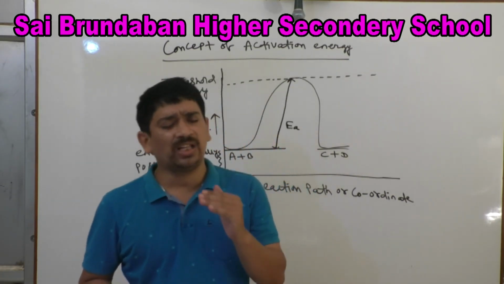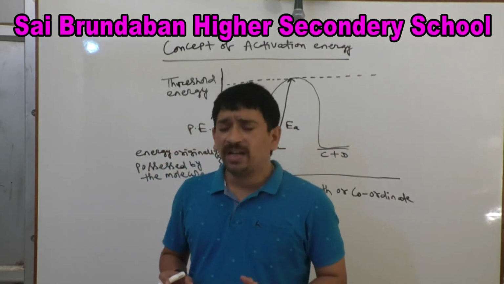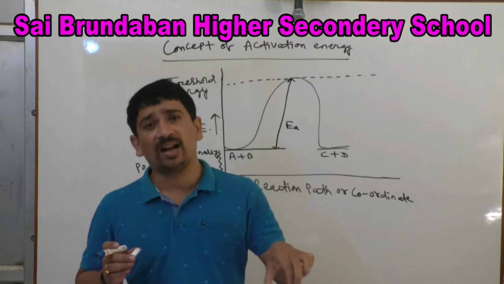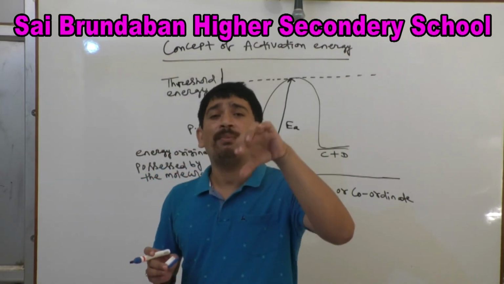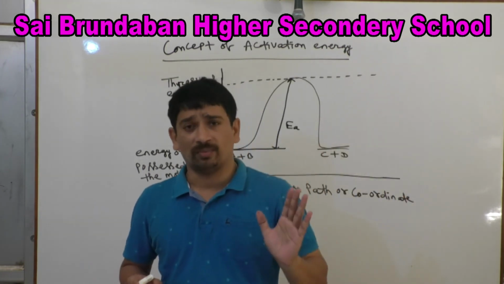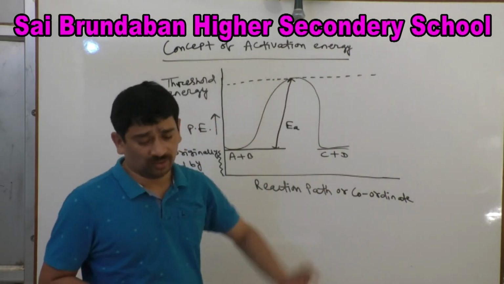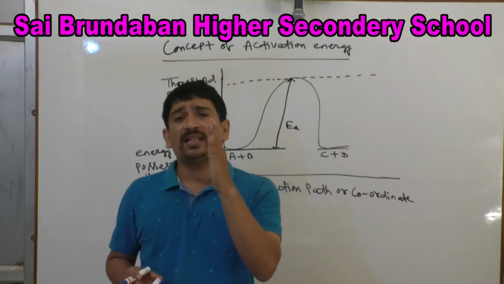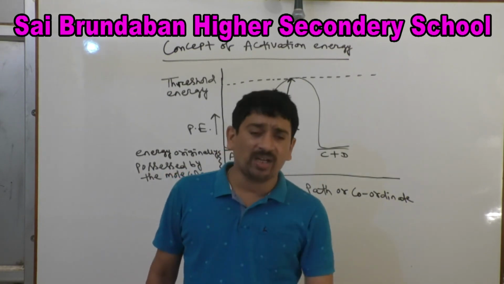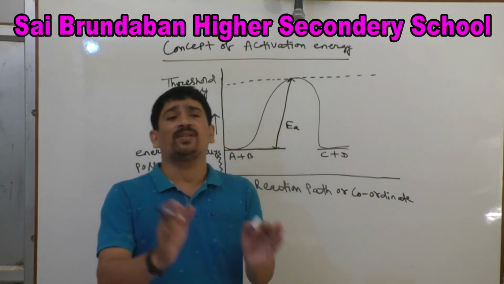As we have said, he has already consumed the food, but he is not able to run 5 kilometers. Why? Because his body has not possessed the minimum amount of energy to run. That minimum amount of energy is known as the threshold energy of your body system. Similarly, what is threshold energy? It is defined as the minimum amount of energy which must be associated with the molecules so that their mutual collision gives rise to product.